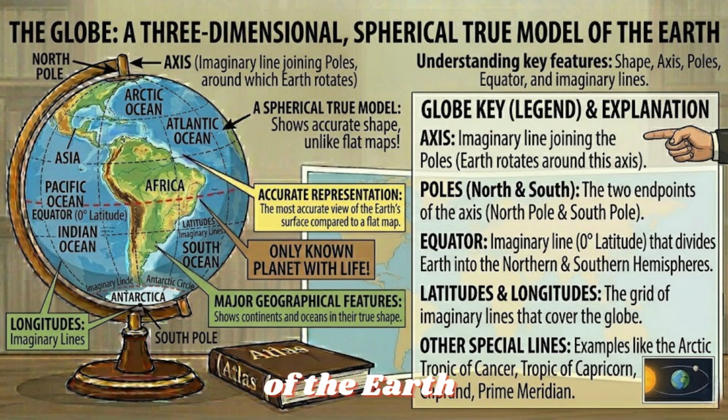Globe, a model of the Earth. A globe is a 3-dimensional, spherical true model of the Earth. It helps us understand important features of the Earth, including its shape, continents, oceans, and imaginary lines. Key features shown on a globe include the poles, north and south; the axis, an imaginary line joining the 2 poles around which Earth rotates; the equator, an imaginary horizontal line dividing Earth into northern and southern hemispheres; latitudes, longitudes, and other special lines. A globe gives the most accurate representation of the Earth's surface compared to any flat map, making it a very important geographical tool.